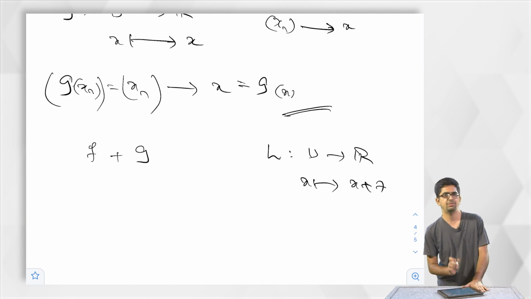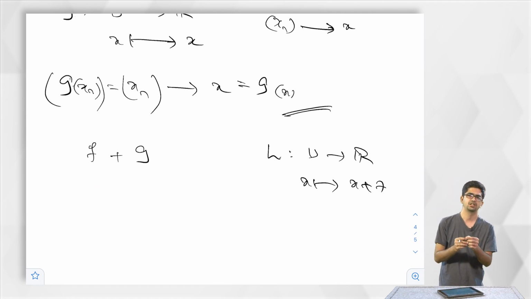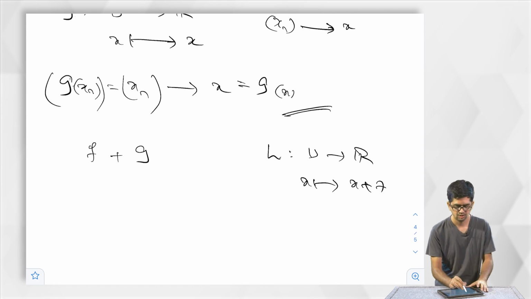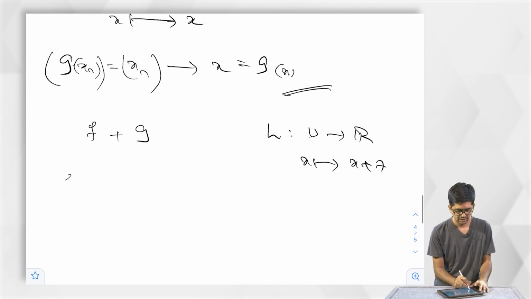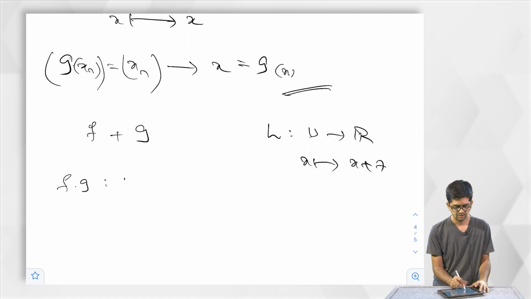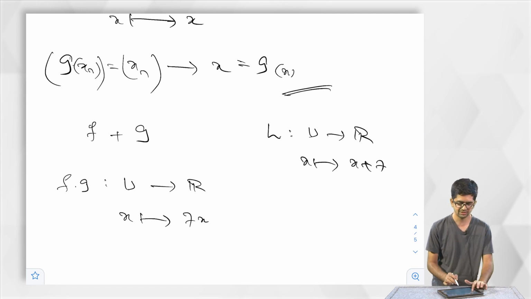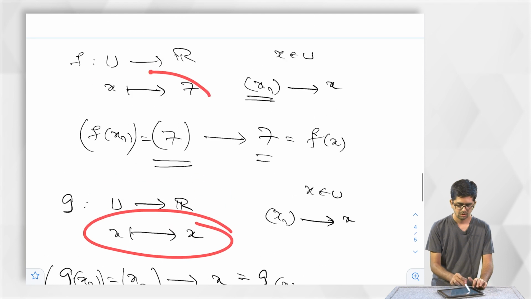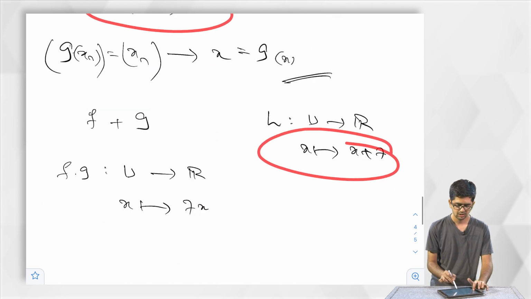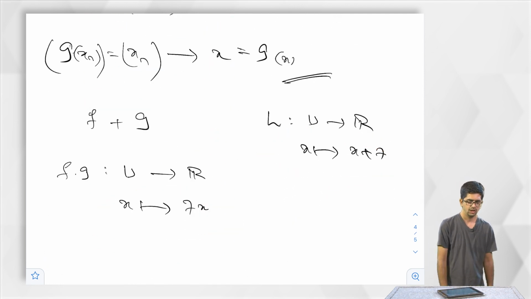Now we will do multiplication. Given two continuous functions, the product is a continuous function. So f dot g from u to R that assigns x to 7x is a continuous function. So we have how many continuous functions? 1, 2, 3 and 4. Let us do multiplication for other continuous functions.